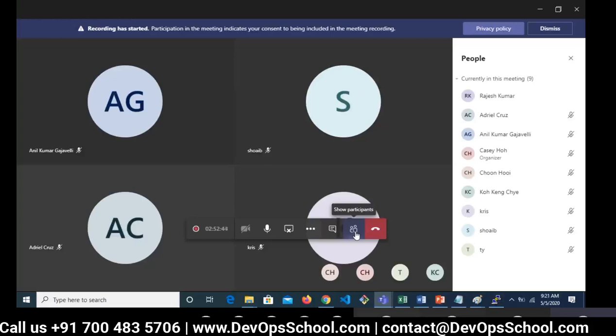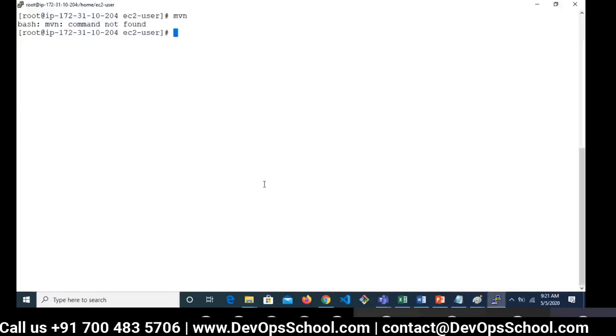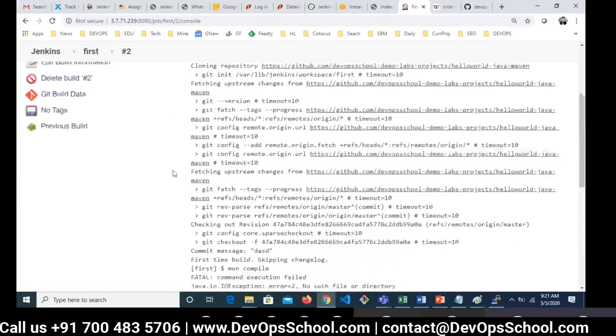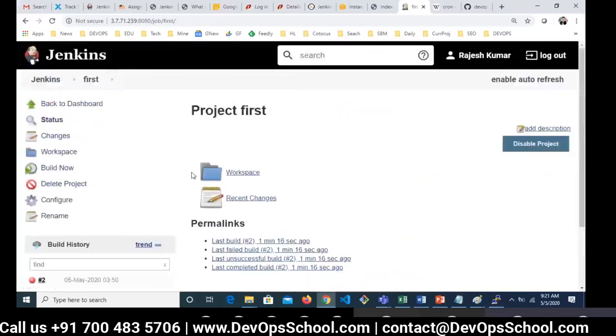TY 2.7. Now the question is, boss, I can install only one version of Maven, right? Only one version of Git, right? How can I install multiple versions of a tool? I can give you only one version at a time, 1.8.3.1 or latest. So how can I solve this problem? Because everyone is asking for a different version, and Jenkins is one. How can I help you get it done?